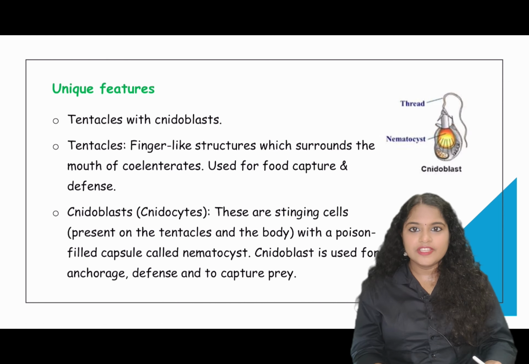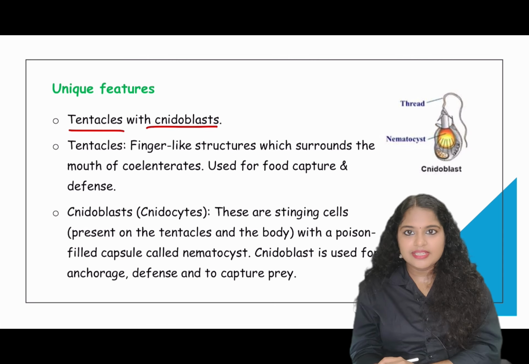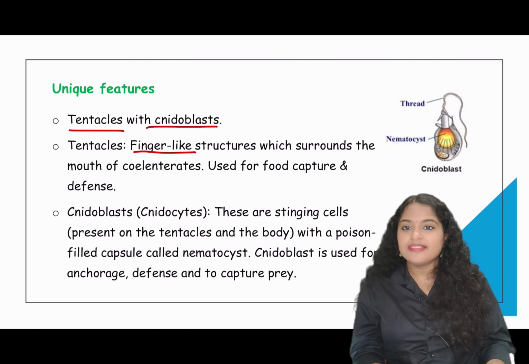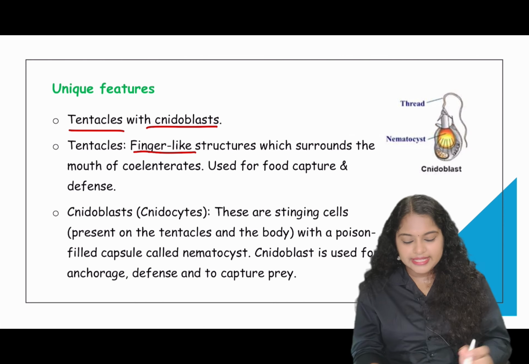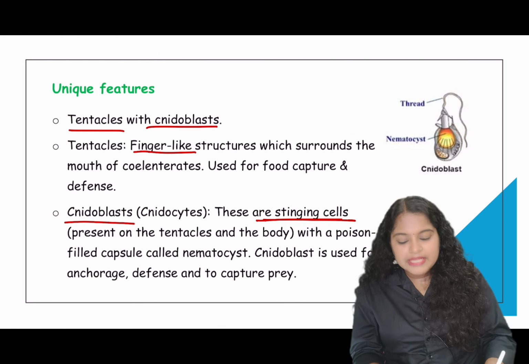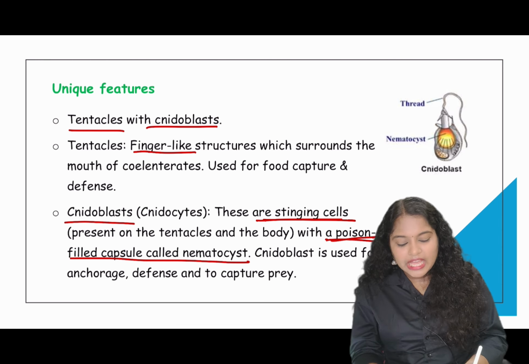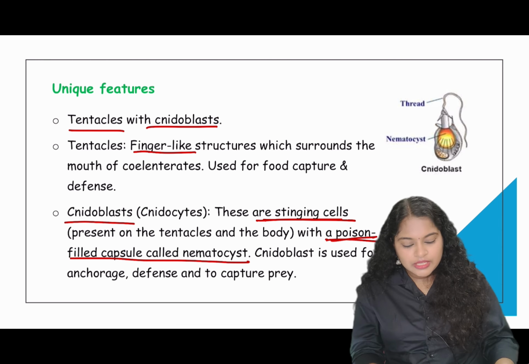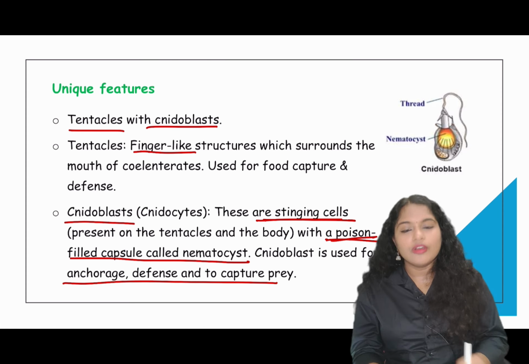Now moving on to the unique features of phylum Coelenterata. Coelenterates have tentacles and cnidoblasts. Tentacles are finger-like structures surrounding the mouth, which help in capturing prey as well as in different mechanisms of these organisms. Cnidoblasts or cnidocytes are specialized stinging cells present on the tentacles. This cnidoblast contains a poison-filled capsule called nematocyst. These cnidoblasts are used for anchorage, defense and capturing of prey.